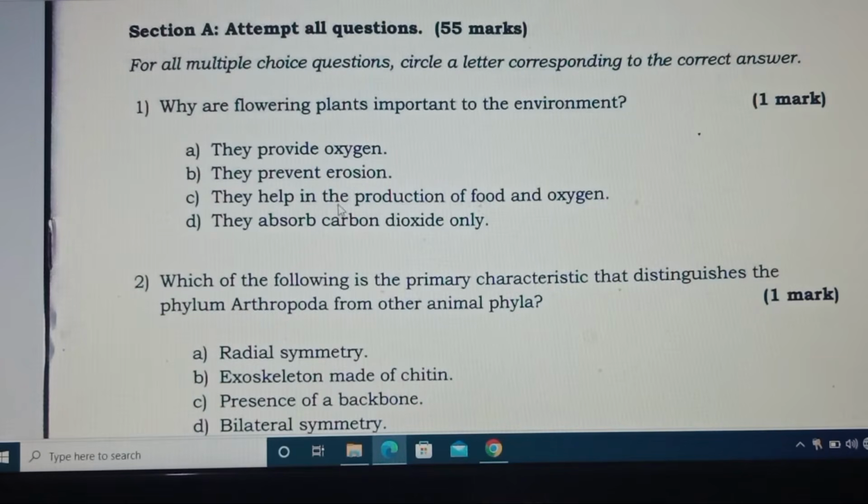They help in the production of food and oxygen. They absorb carbon dioxide only. So, what is the correct answer? The correct answer is letter C. They help in production of food and oxygen.